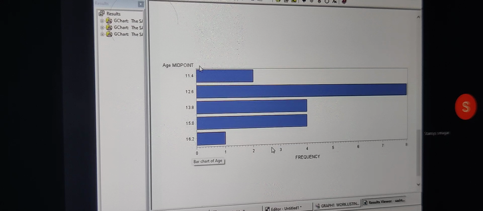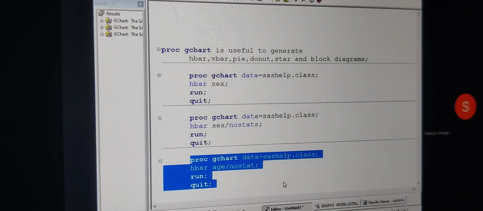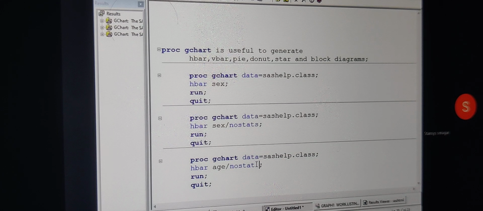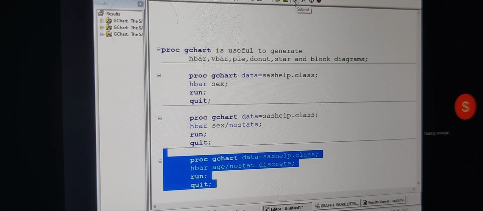It is dividing all the 6 age groups into 5 midpoints. It is taking them as midpoints. But I do not want to have these, I want to have the original age data. So that means I want to have 11, 12, 13, 14, 15, and 16. If you want to have the data in that way, now we should write an option called discrete. What will the discrete option do? Now the discrete option is going to take the discrete original values.